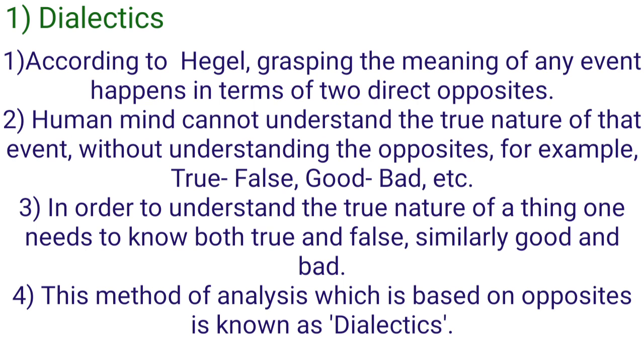First, dialectics. According to Hegel, grasping the meaning of any event happens in terms of 2 direct opposites.